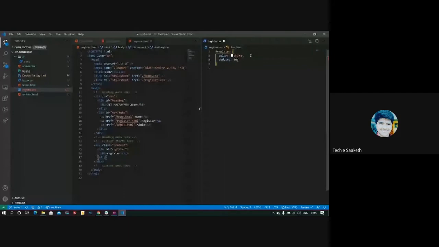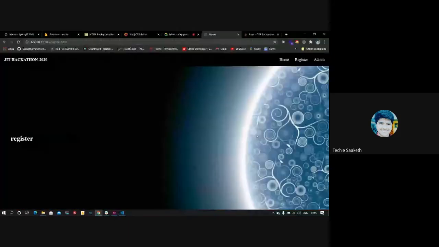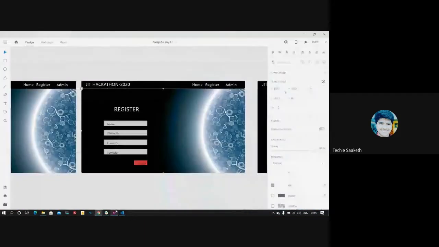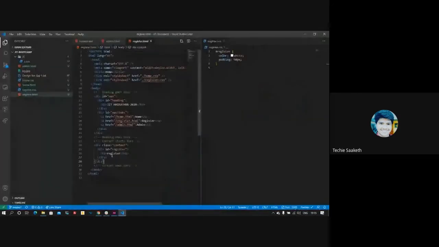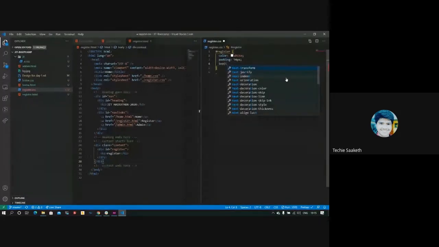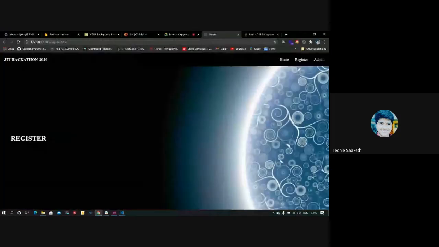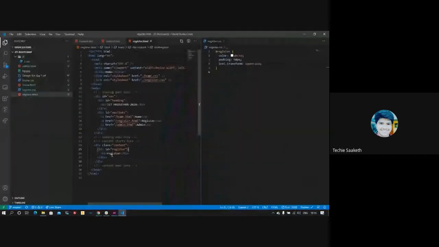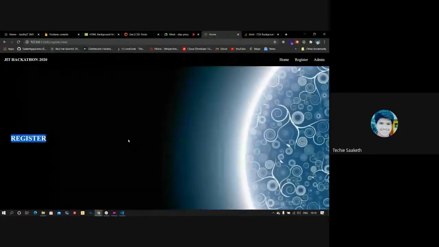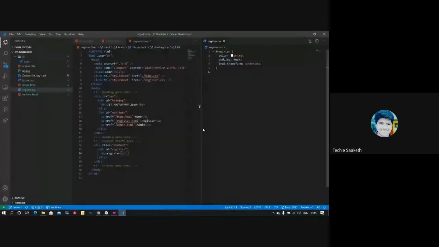So yeah, it moved, but you can see here the register is in all caps. I wrote this in lowercase on purpose to show you a property called text-transform. You can capitalize, or you can make everything uppercase or lowercase. I'll be using uppercase here. Though I have written it in lowercase, when you give text-transform as uppercase, everything gets converted to uppercase.